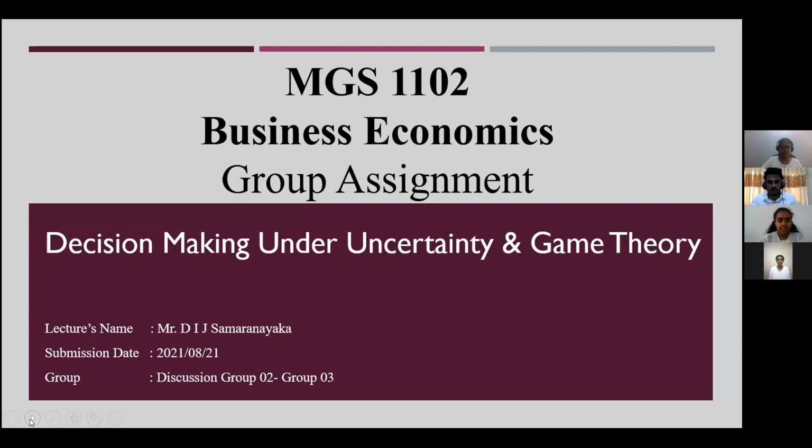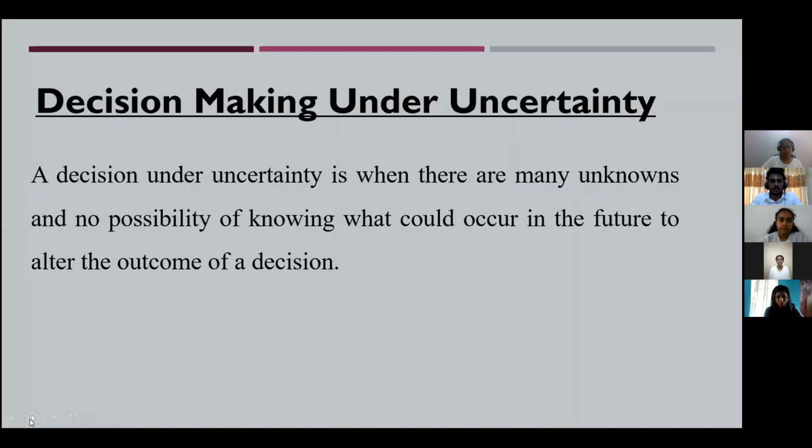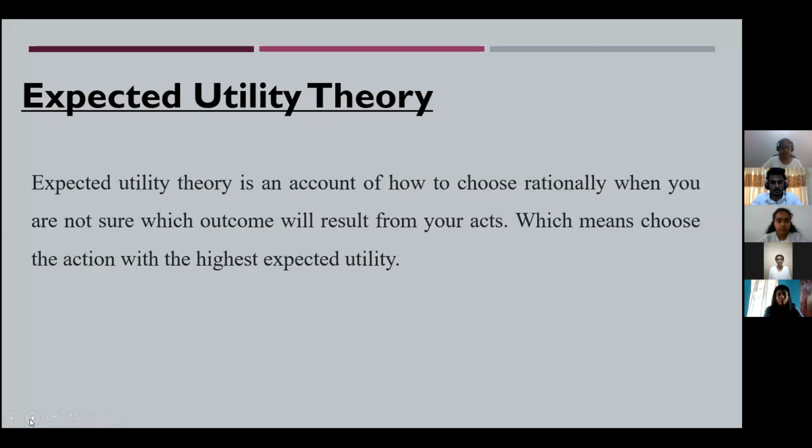Today we are going to present to you about decision making under uncertainty and game theory. Let me explain what decision making under uncertainty is. It is when there are many unknown alternatives and possibilities of knowing what could occur in the future to alter the outcomes of a decision. So expected utility theory also came from decision making under uncertainty.